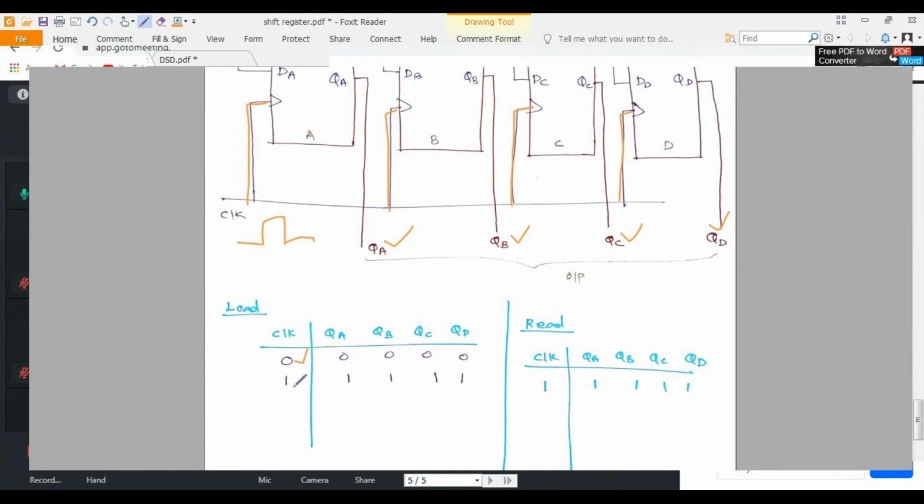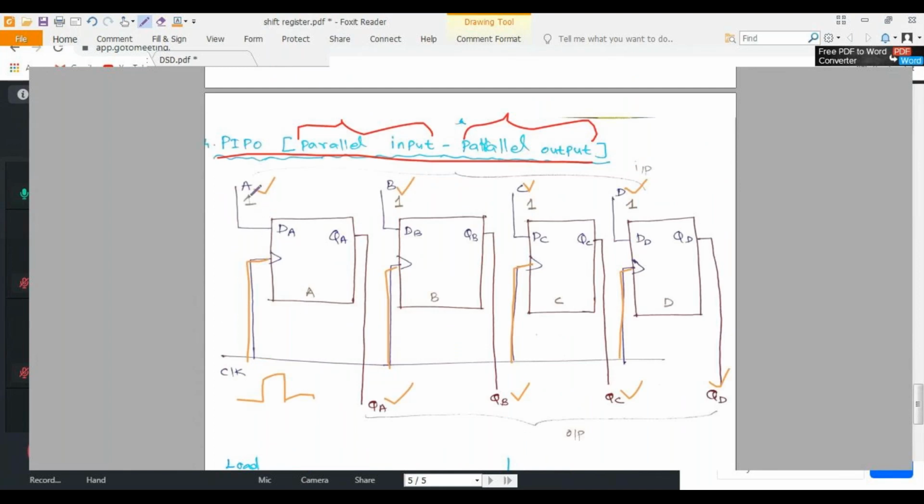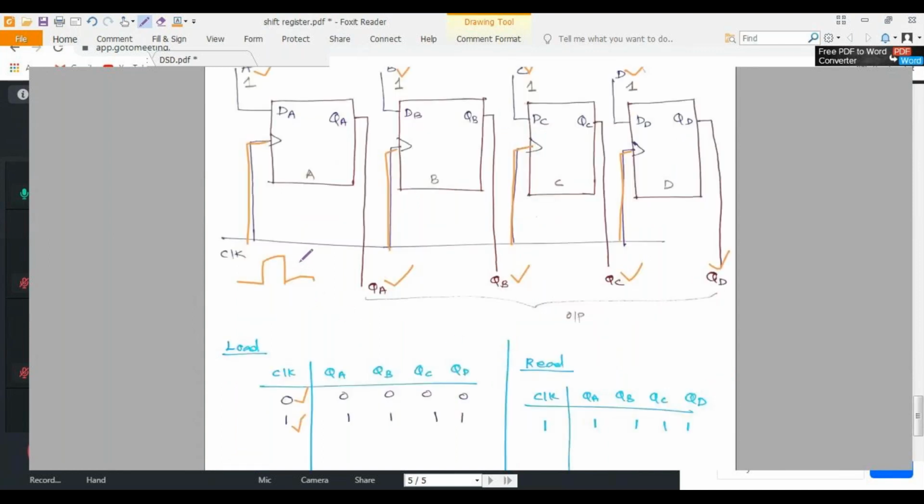Suppose I am applying my first clock pulse, what will happen? I am taking input as AS1, BS1, CS1, DS1. My input வந்து நான் 4-bit input வந்து 1 அப்படின்னு கன்சிடர் பண்ணிக்கிறேன். If I am applying my first clock pulse, what will happen? All the input will be loaded to my flip flops because this is the parallel concept. Parallel concept will require only one clock pulse.